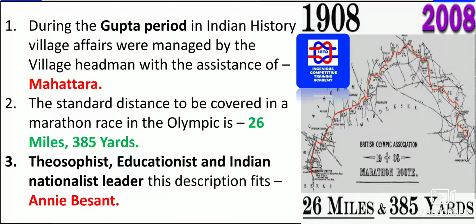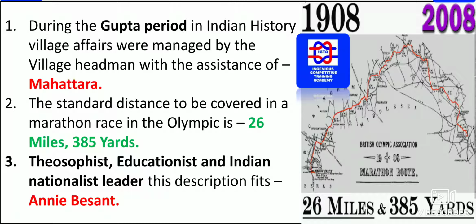Now we have the standard distance to be covered in the marathon race, as you can see to the right side, that is near about 26 miles, which is equivalent to 385 yards. Now it has become 42 kilometers something. You can directly go through whatever has been given.